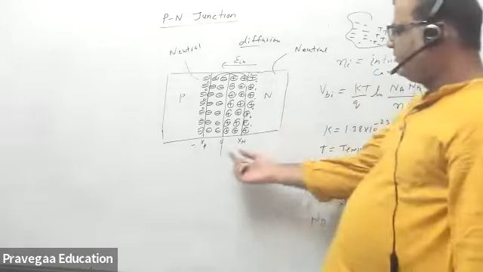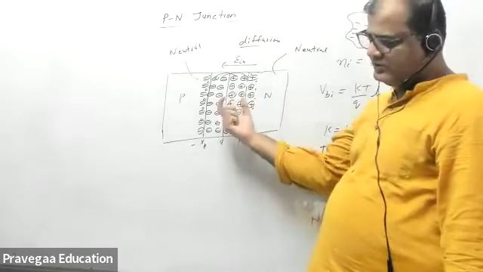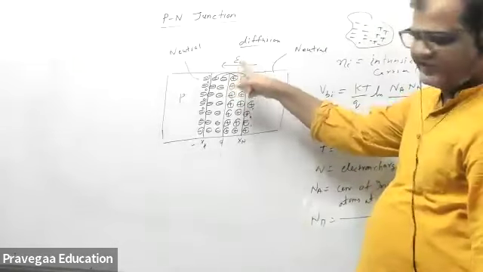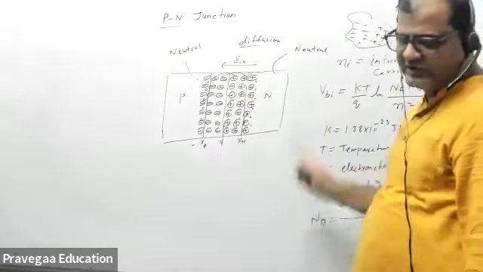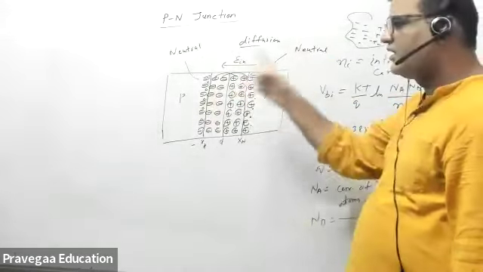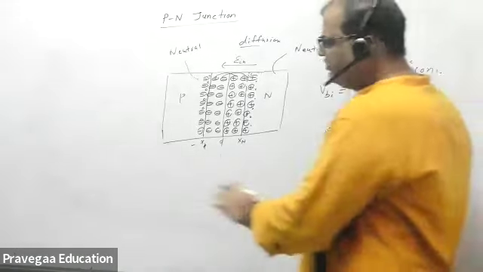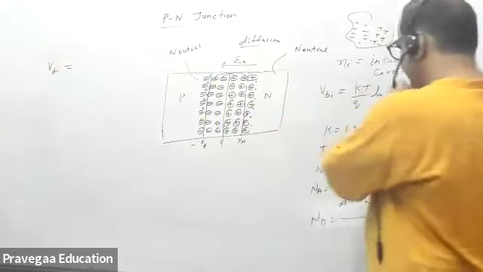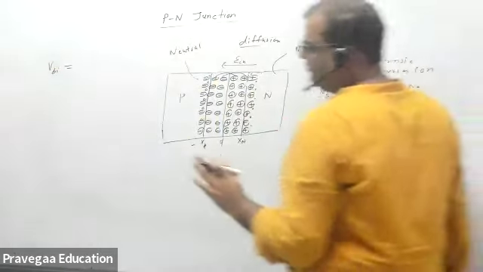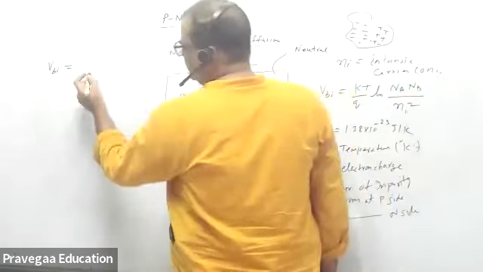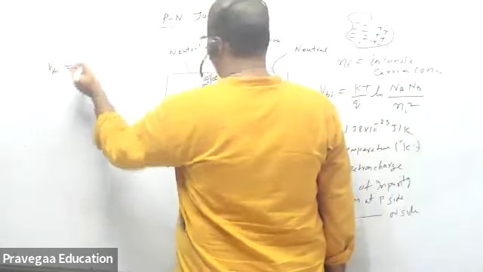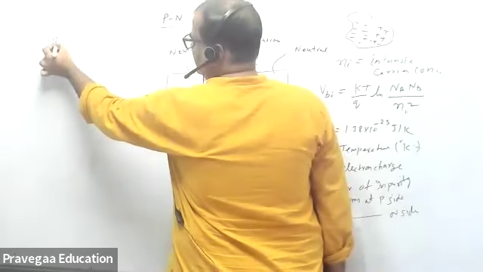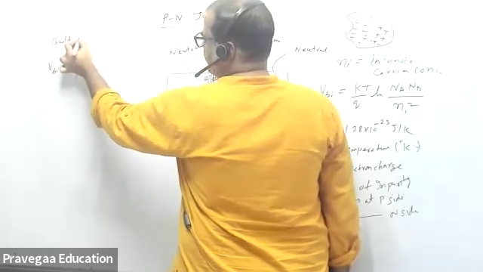Now, built-in potential is already there, so you cannot flow current directly. You have to overcome this internal electric field, and then only can you flow current in the PN junction. This VBI value depends on these factors, but generally in electronics the VBI value is taken as constant. VBI is the built-in potential.